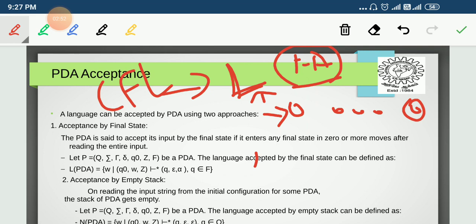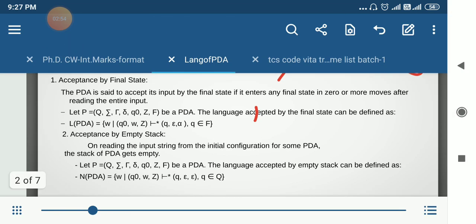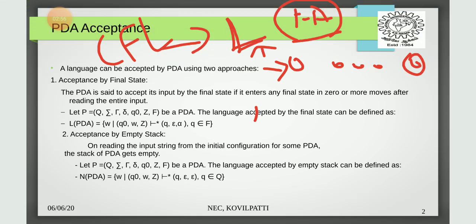The second approach is acceptance by empty stack. In this PDA, it starts from the start state and processes strings by moving through a number of states, and it does not rely on a specific final or accepting state. Rather, it empties its stack content.